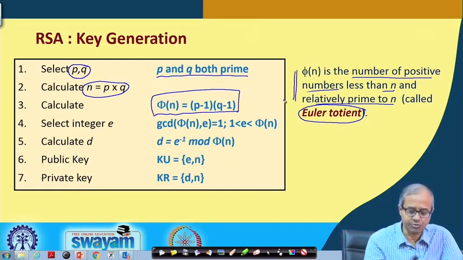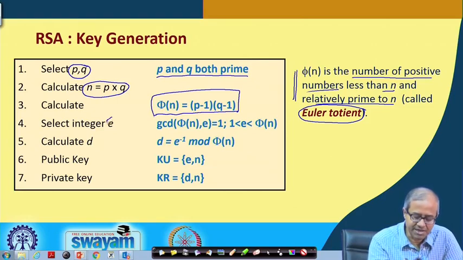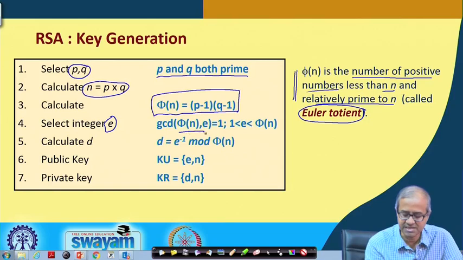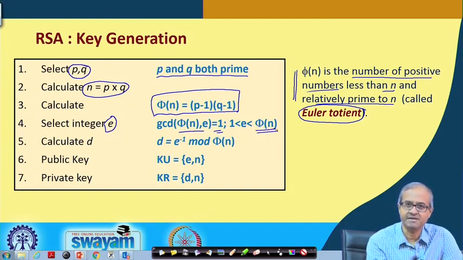In the next step, what you do? You try to select an integer e such that the greatest common divisor GCD, or HCF you know of, highest common factor, same thing, GCD of this Euler's totient phi n and this e should be 1, and the other constraint is that the value of e should be less than this phi n, not greater than that.